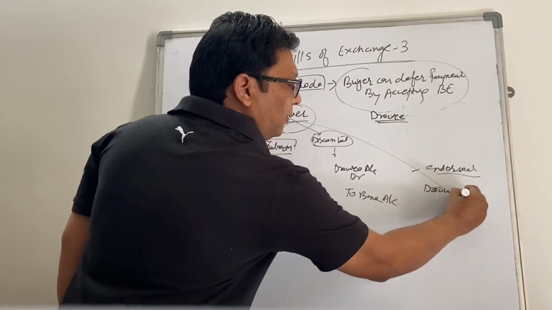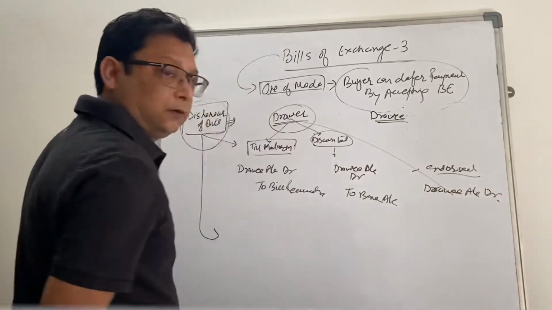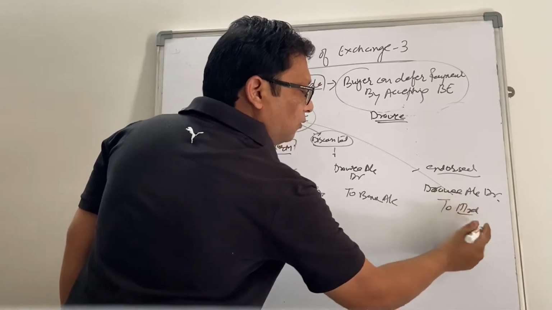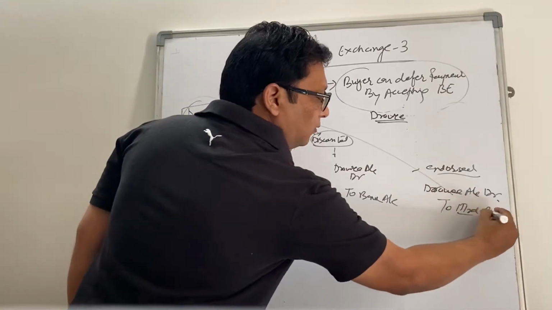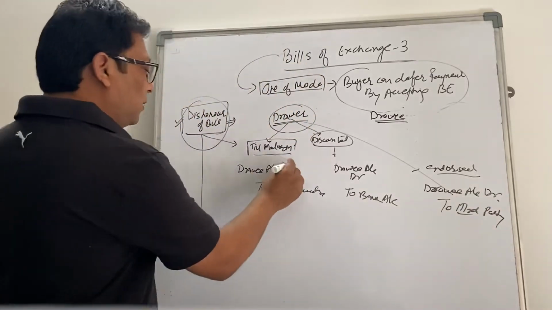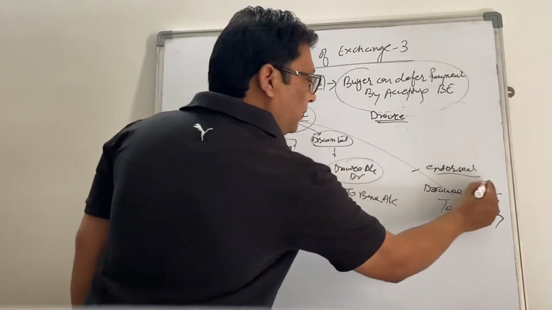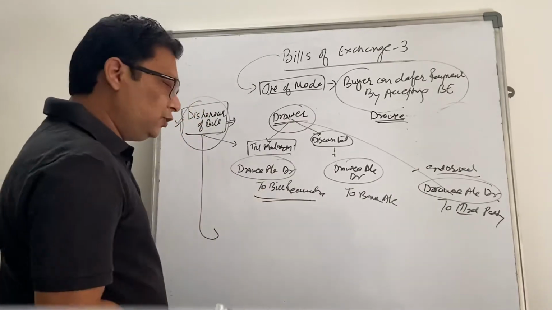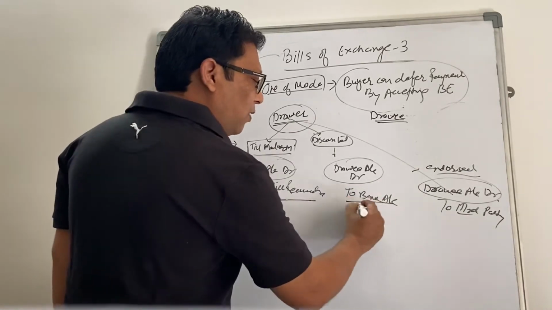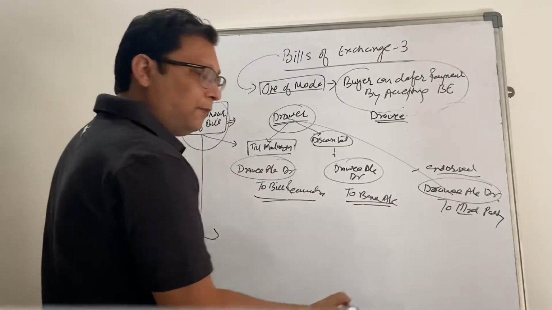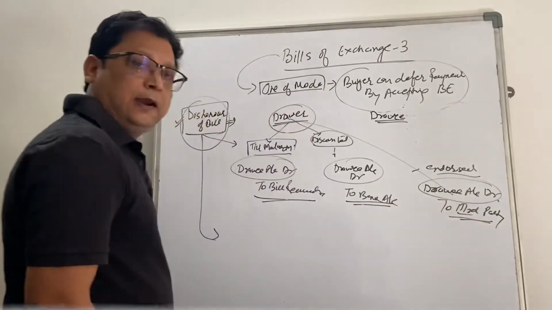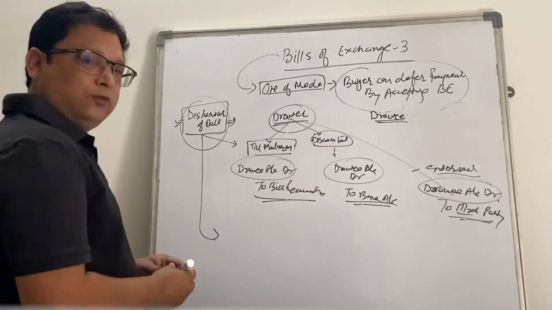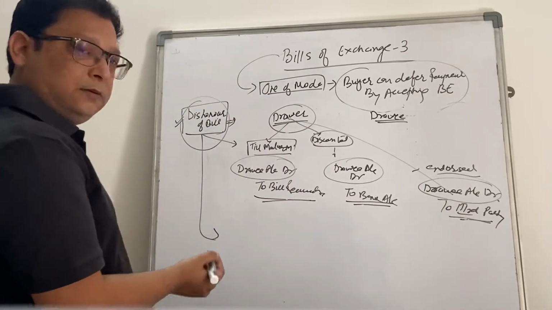Drawee account debit, to third party, to whom we have already endorsed the bill. So in all these circumstances, the drawee account will always be debited, and the credit will be given to bill receivable if you are holding the bill till maturity. If discounted, credit will be given to the bank, and if it is held with a third party because of the endorsement, then credit will be given to the third party, right?